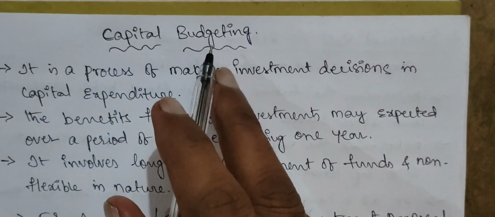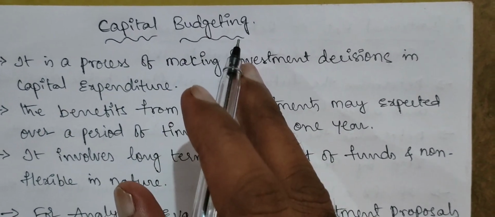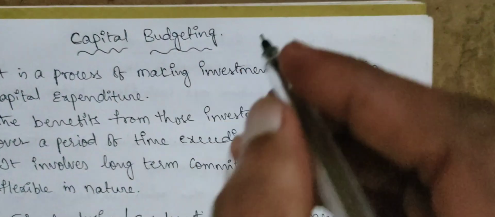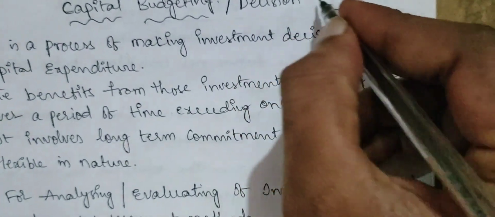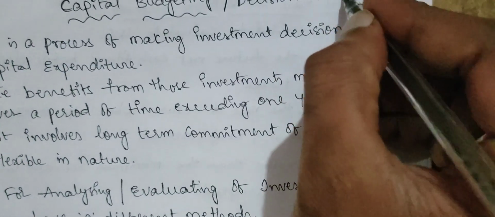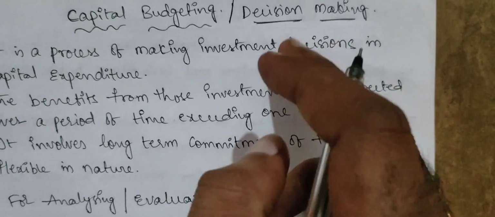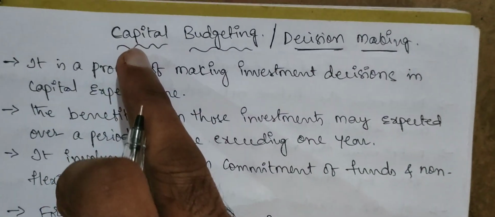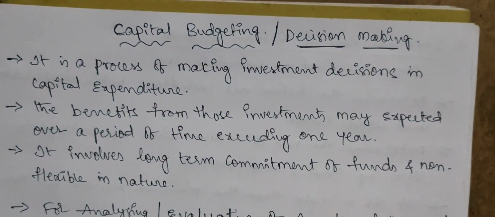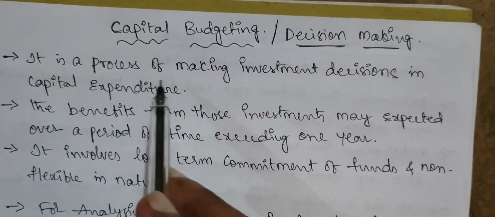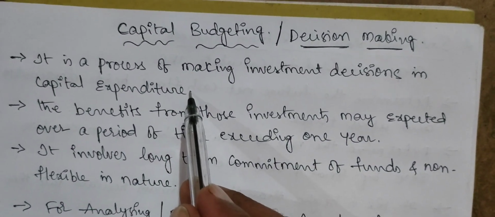Today's topic is capital budgeting, which is very important for decision making. Capital budgeting is also known as the decision making process. Why is it so important? Whenever we talk about capital budgeting, it involves long-term investment of funds. It is a process of making investment decisions in capital expenditure.